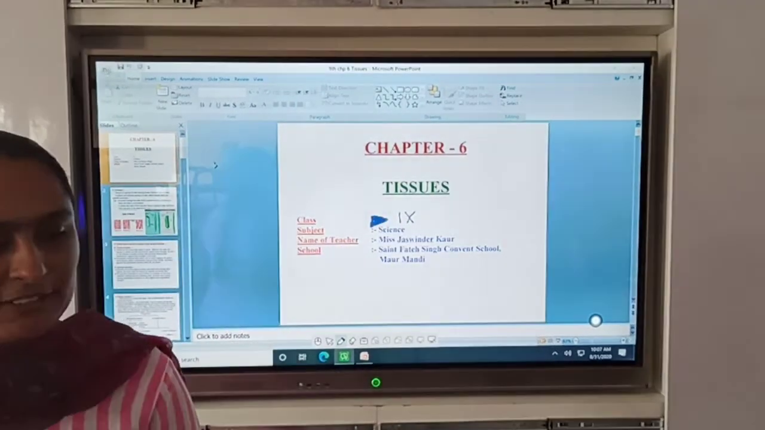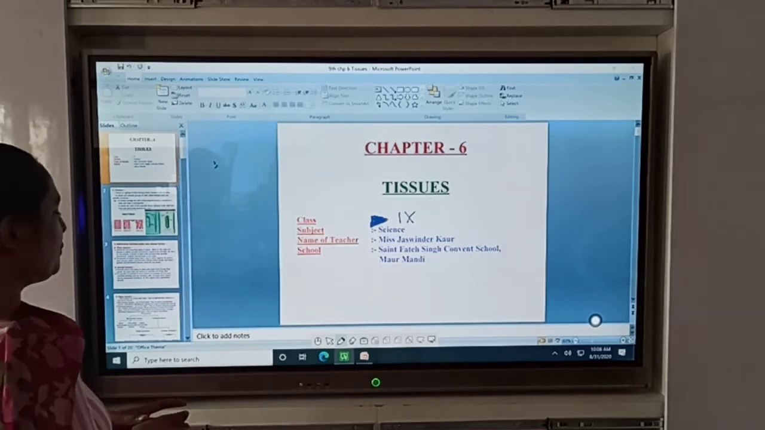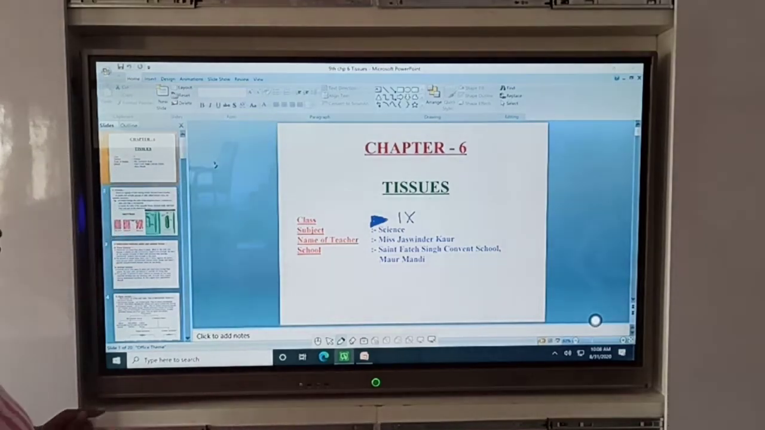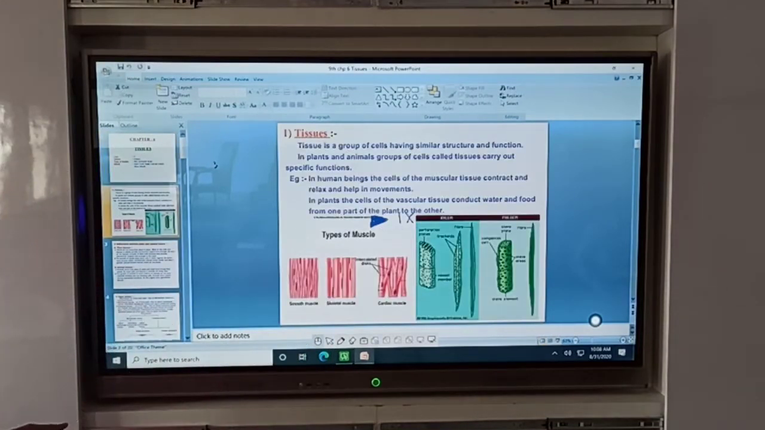Firstly, the chapter that we studied recently, the fundamental unit of life, meaning cells. Cells are the fundamental unit of life. The cells that have the same structure and same function join together to perform a particular function. We call the group of cells a tissue. Okay, so its definition we had already made clear. Today we are going to study tissue in detail.